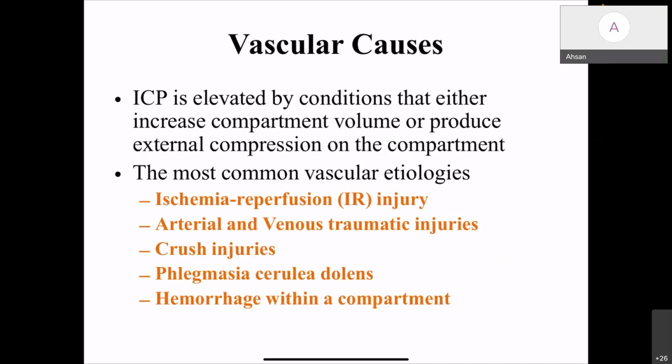So coming to the clinical etiologies. There are vascular causes and non-vascular causes for compartment syndrome. Elevated ICP results from increasing compartment volume or from external compression on the compartment. The most common vascular etiologies are ischemia reperfusion injuries, arterial and venous traumatic injuries, crush injuries, phlegmasia cerulea dolens, and hemorrhage within a compartment.